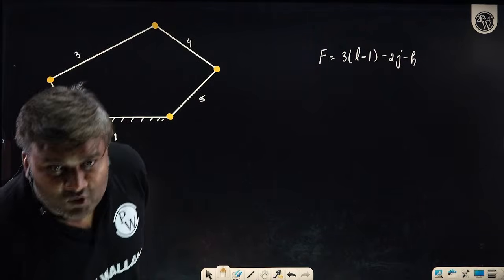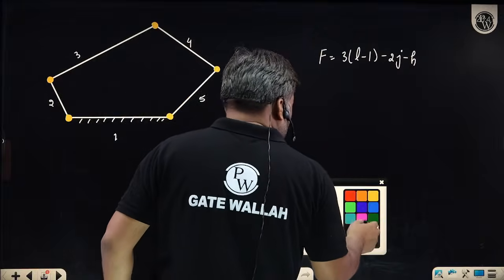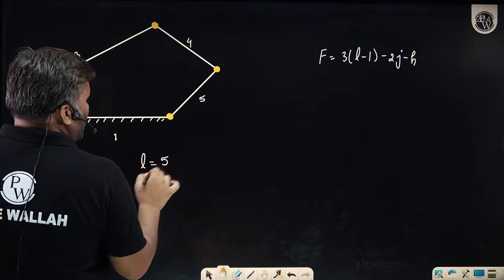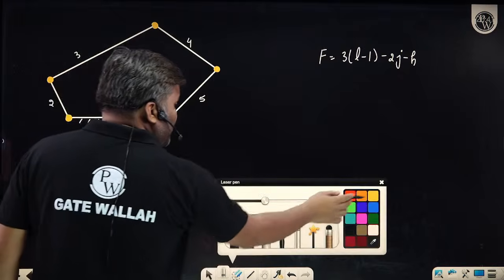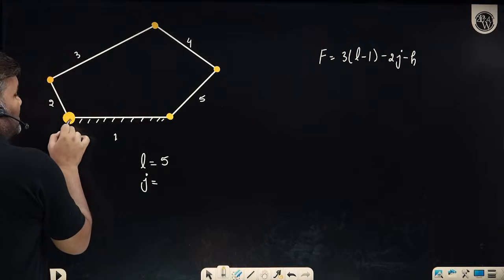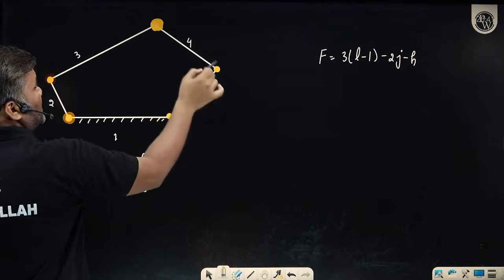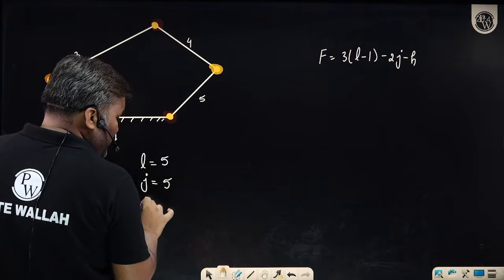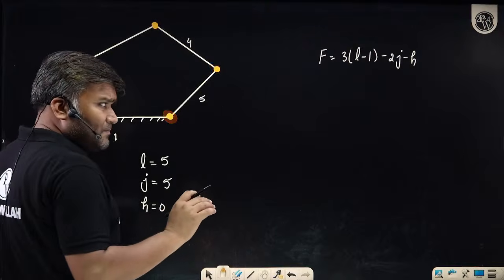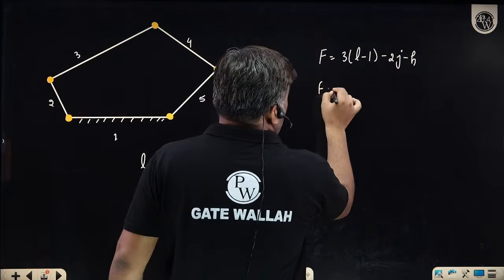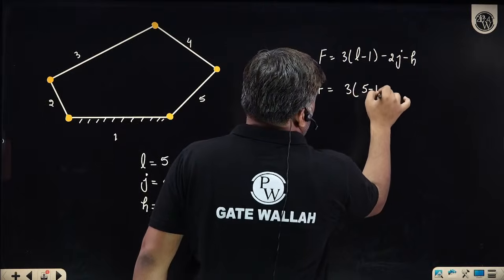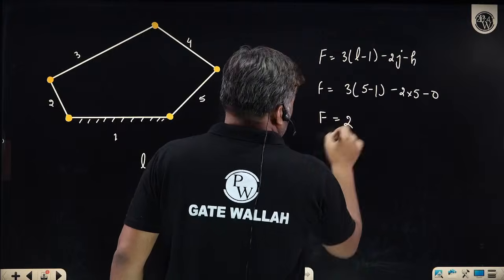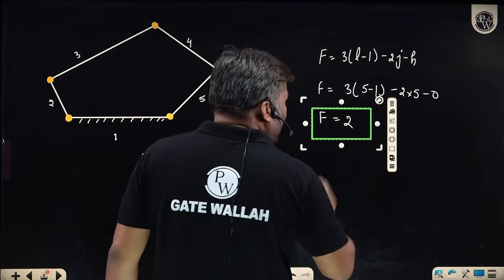What is the answer? Sir, 2 is coming. How? How many links are we having? Sir, the number of links I can see is 1, 2, 3, 4, 5. How many lower pairs? How many pin joints? I am having 1, 2, 3, 4, 5. So there are a total of 5 joints. Do we have any higher pair? Sir, there is no higher pair. Put the values. Degree of freedom F is equal to 3L minus 1 minus 2J minus H. Degree of freedom is coming out to be 2. Great. Many of you have got the answer.